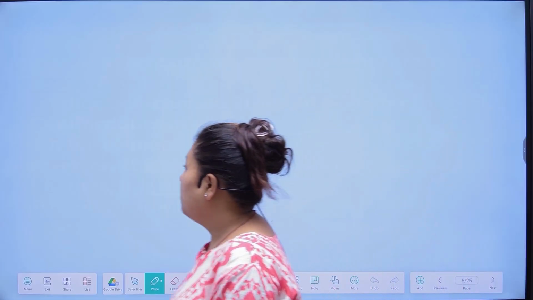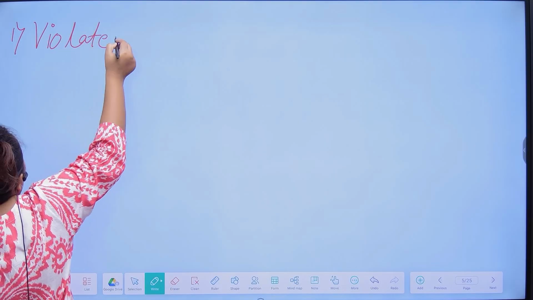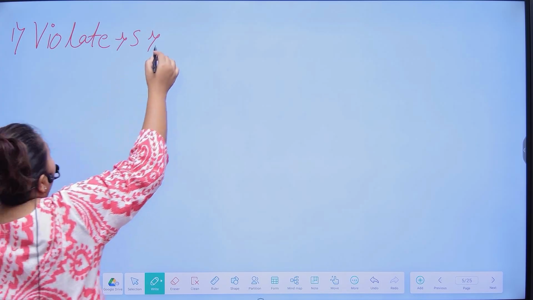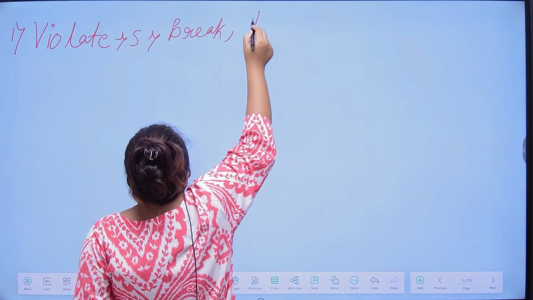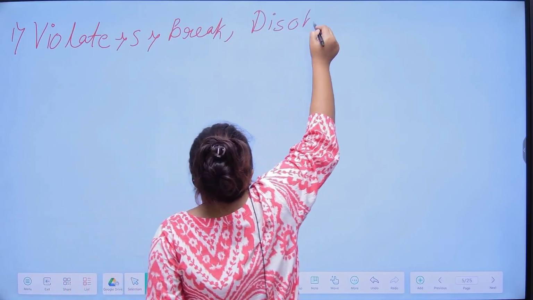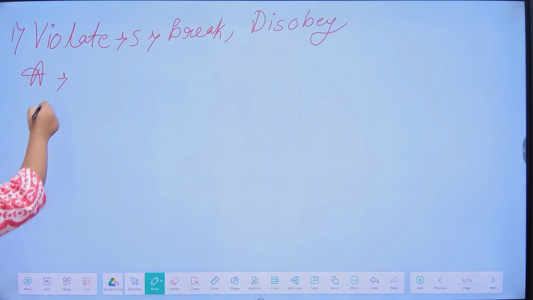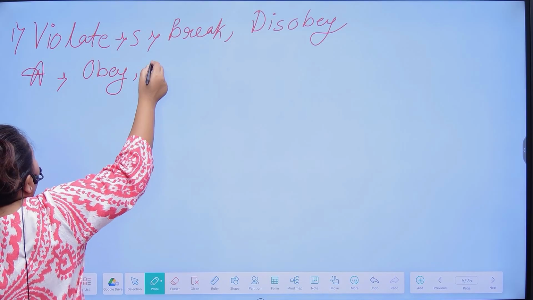The first word is violate. This is not the color violet. This is violate, which means to break or disobey something. The synonyms of violate are break and disobey. The antonyms of violate are obey and follow.